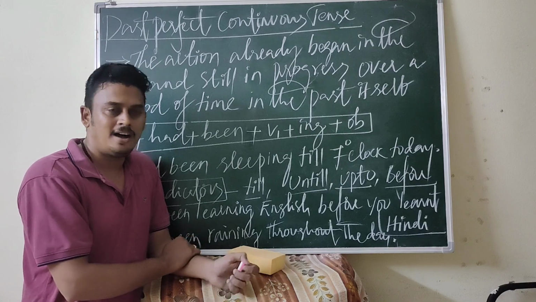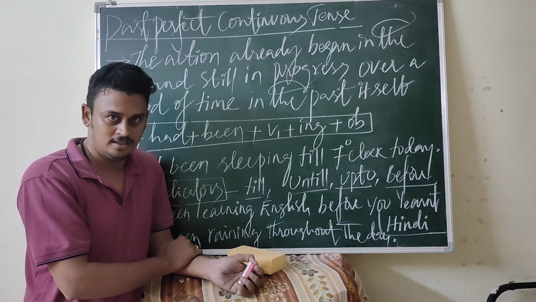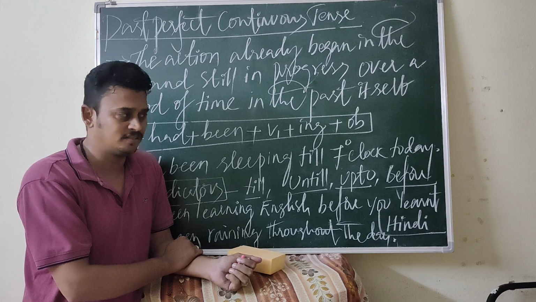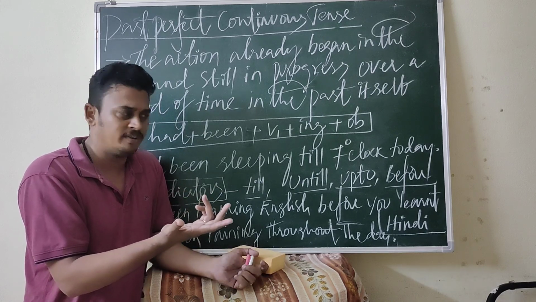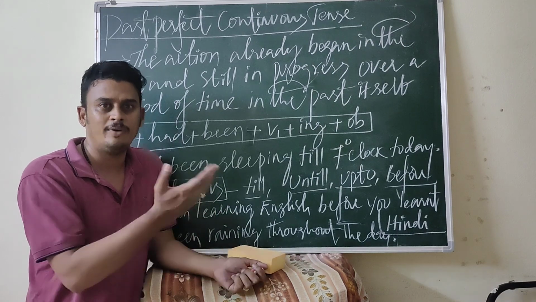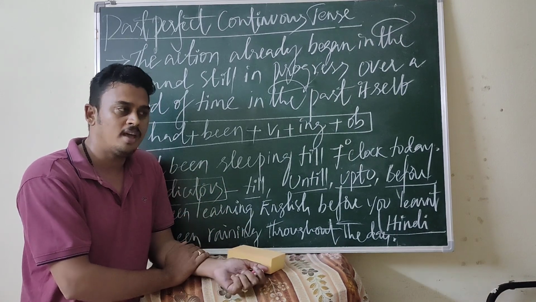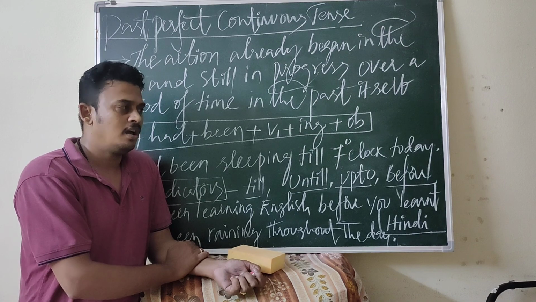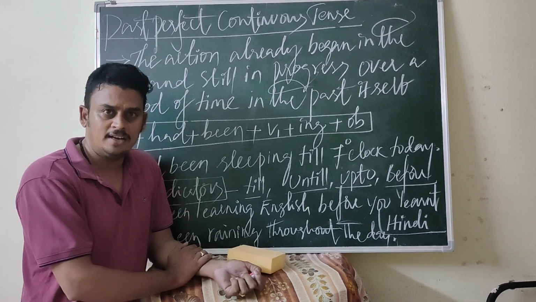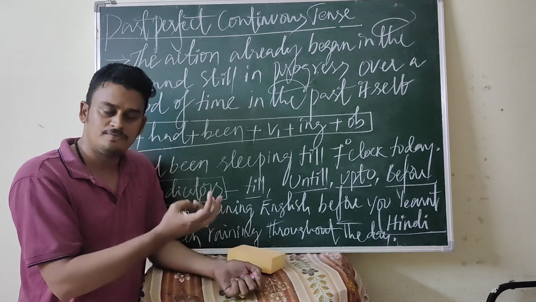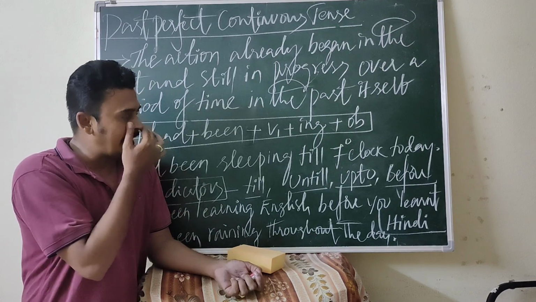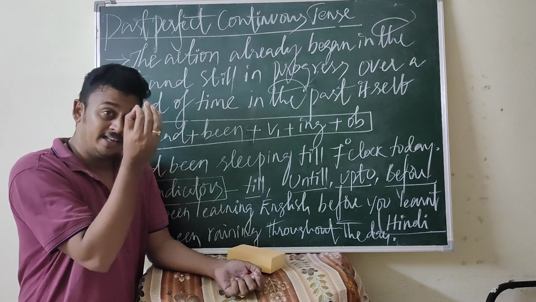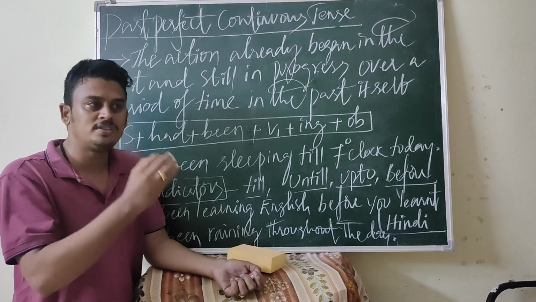We already learnt this in the last classes. There may be some linkers also that we find: when, before, after.